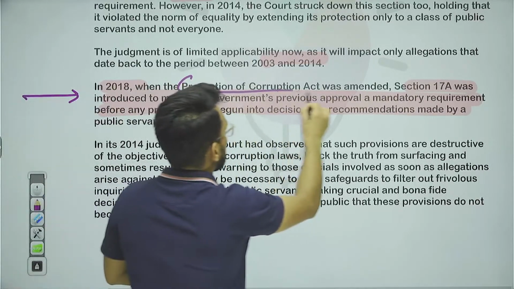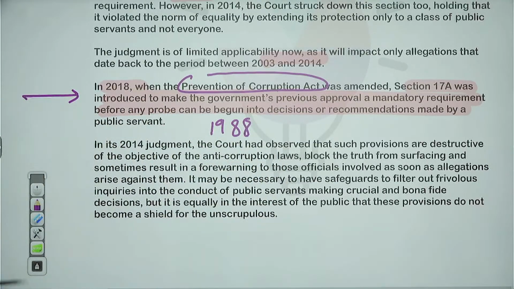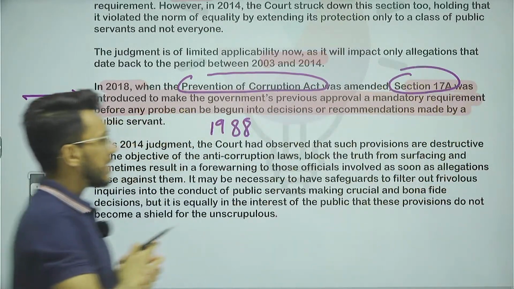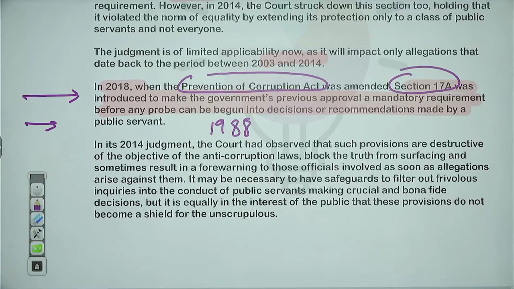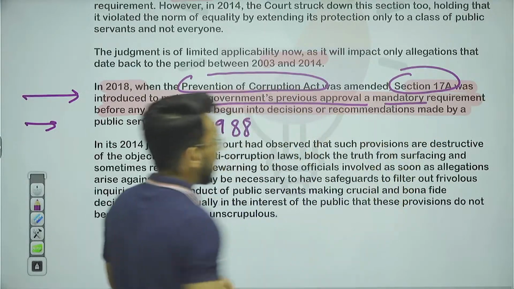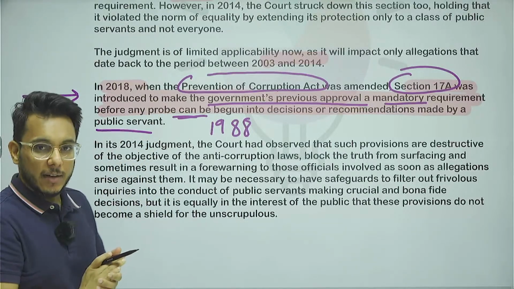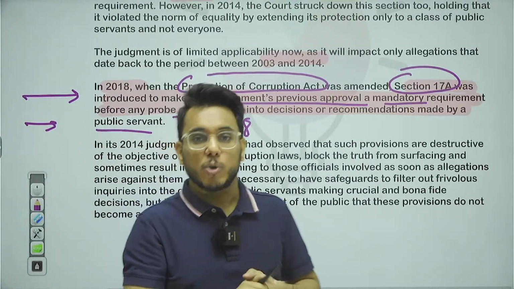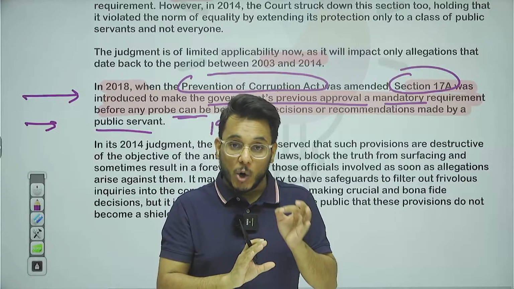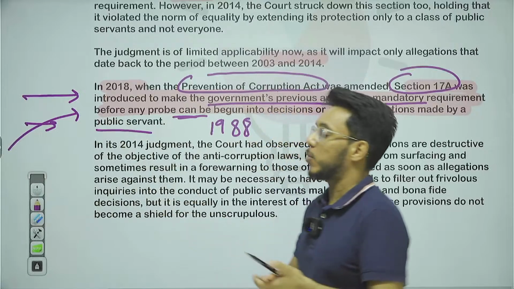Government amended the Prevention of Corruption Act 1988, and by amending this Act in 2018, government has added Section 17A. And this Section 17A provides that government's previous approval is a mandatory requirement before a probe can begin into the recommendations made by a public servant. So if a public servant made some recommendation, took some decision, and if that particular decision is now being investigated, you cannot do investigation before you take an approval. So again, that prior sanction, prior approval got added here.